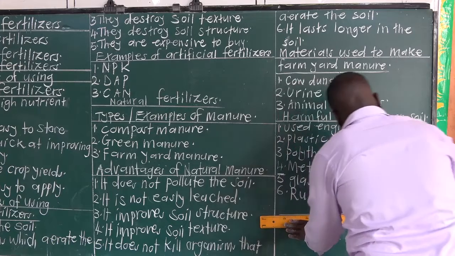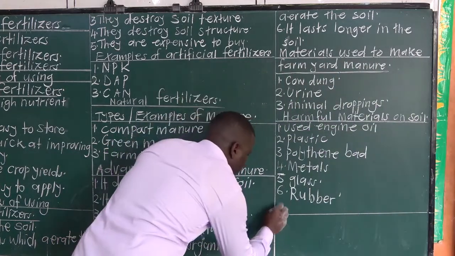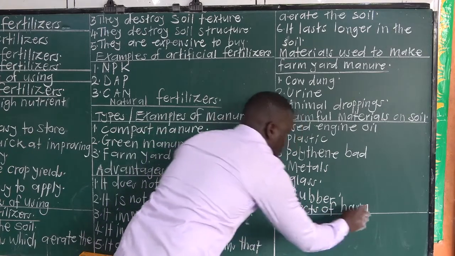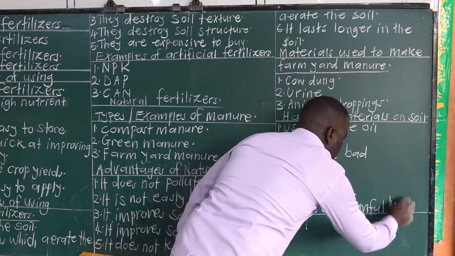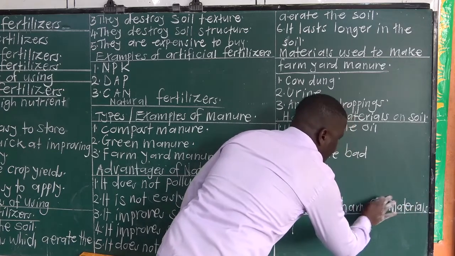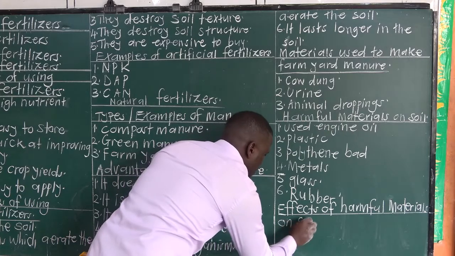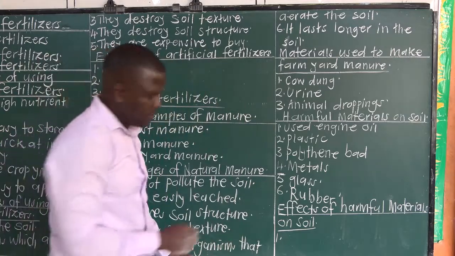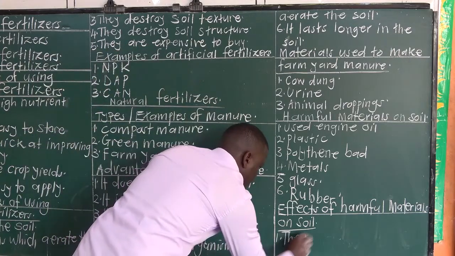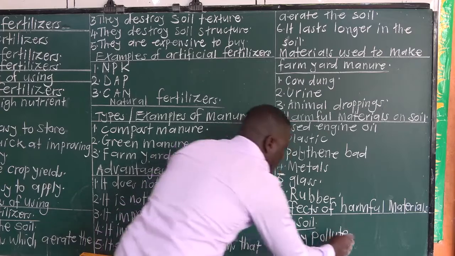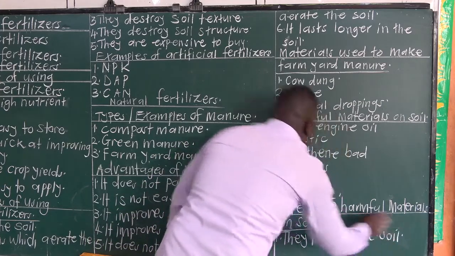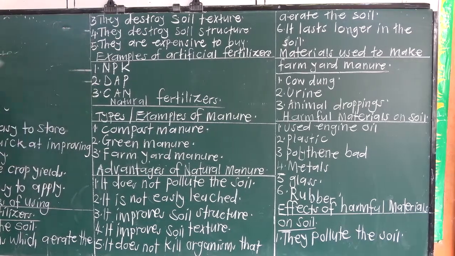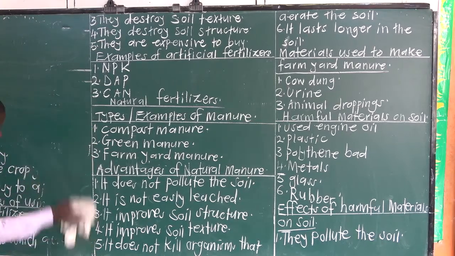Effects of harmful materials on soil. One, they pollute the soil.